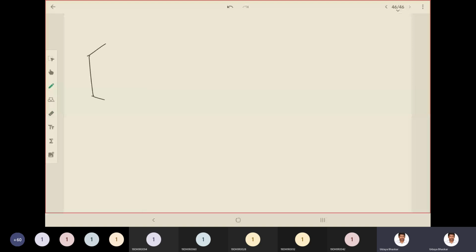Three bonds, NCH3. So if you rotate the structure like this, okay, will it not be similar if I write it like this?